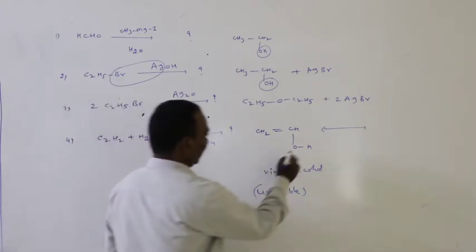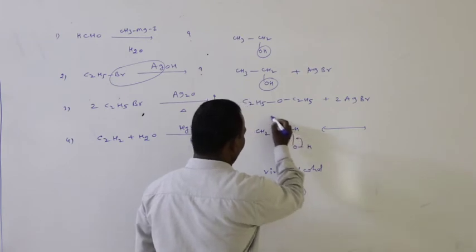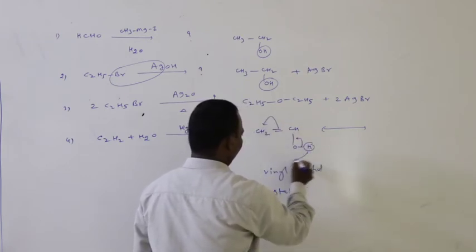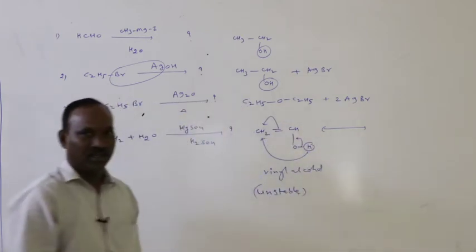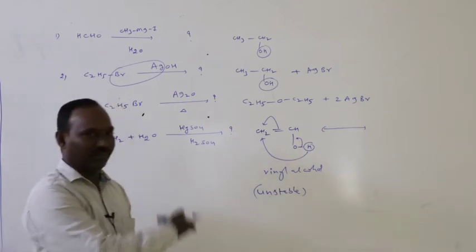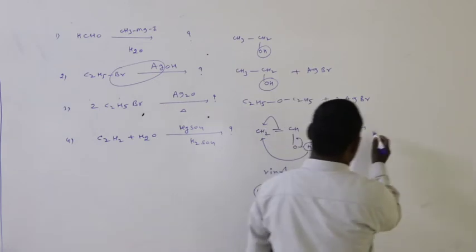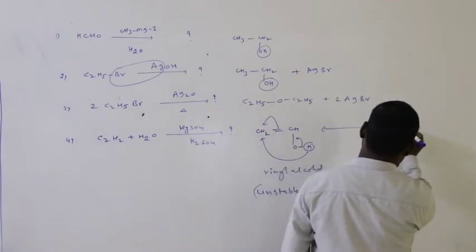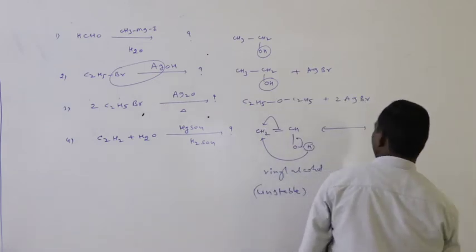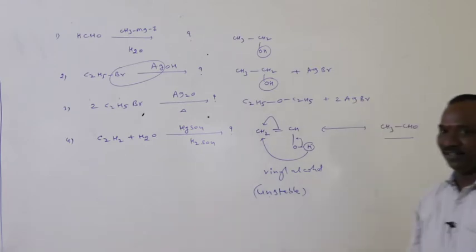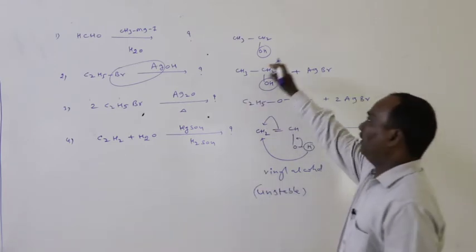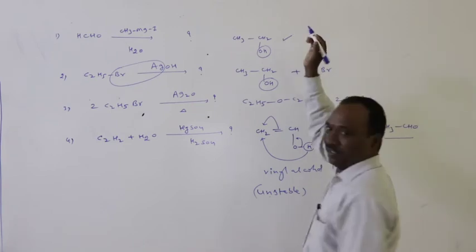Therefore, this vinyl alcohol undergoes tautomerization. Tautomerism is nothing but shifting of a proton from one position to another position. As a result, it gives acetaldehyde, CH3CHO, acetaldehyde.